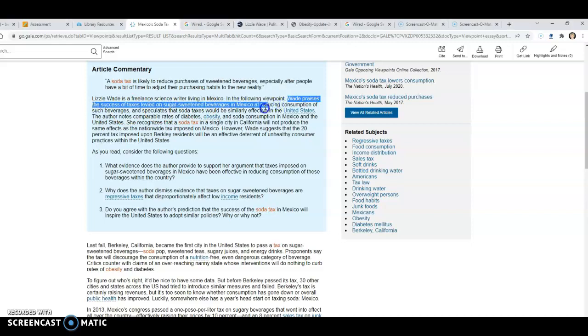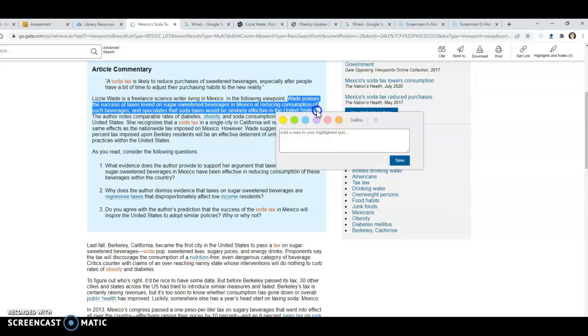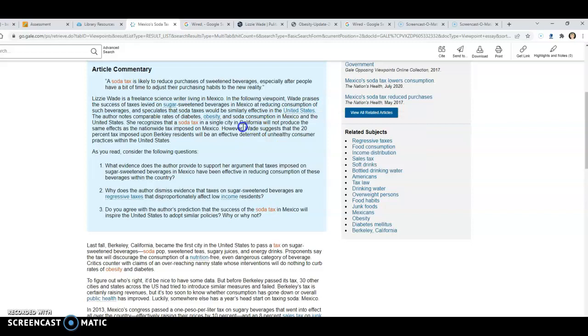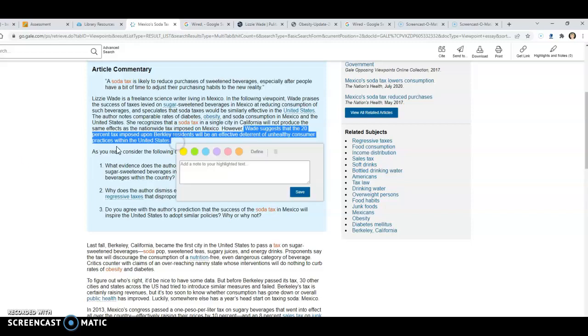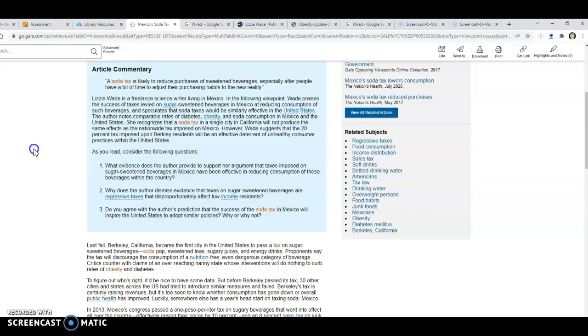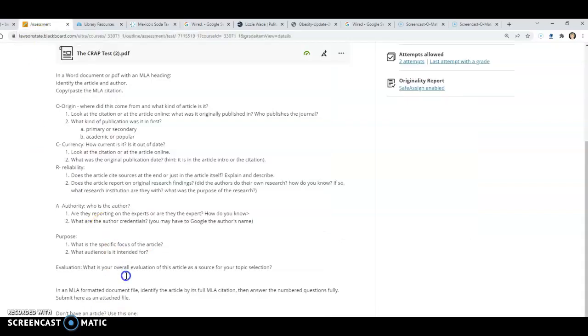She is praising the success of the soda taxes in Mexico and speculating that they would be effective in the United States. So she's advocating for them. She suggests the 20% tax in Berkeley will work and be effective. Okay. So she's saying, hey, this should work, the one in Berkeley. So that's her audience. That's her purpose, saying, hey, it's worked over here, so maybe it'll work there.